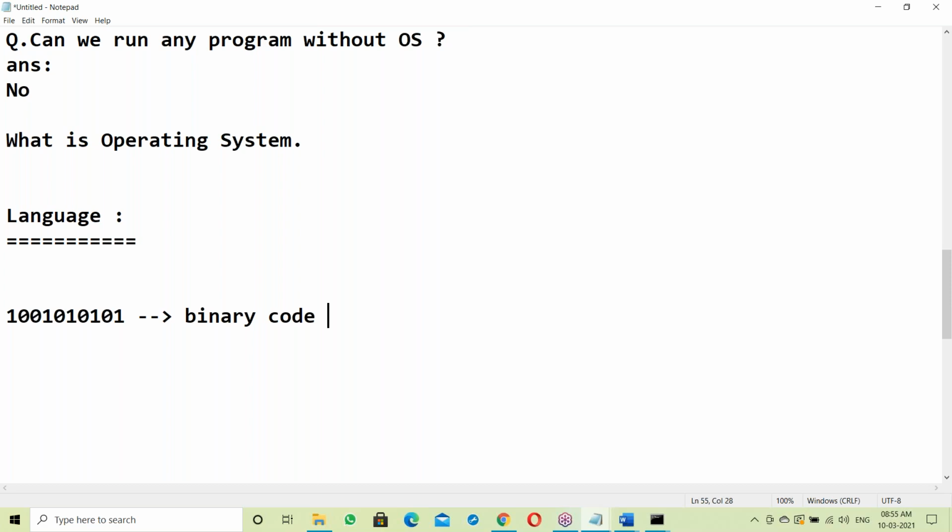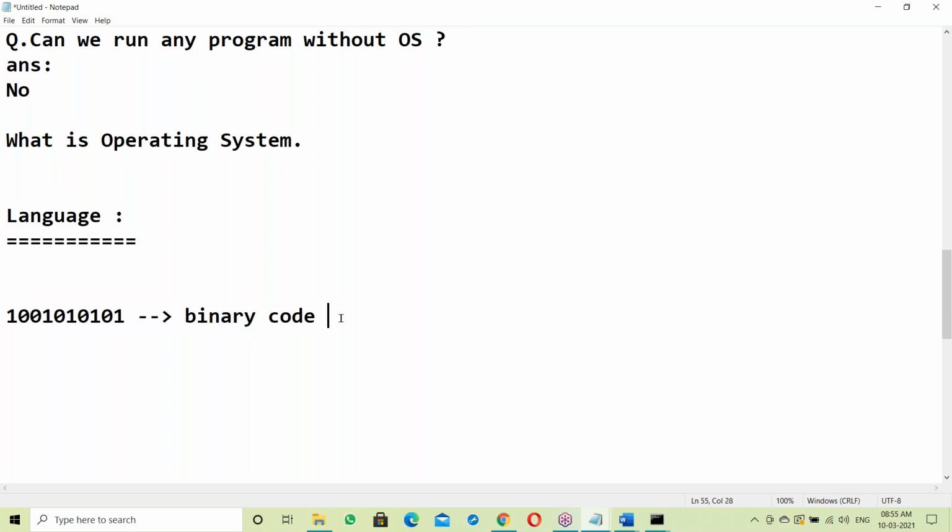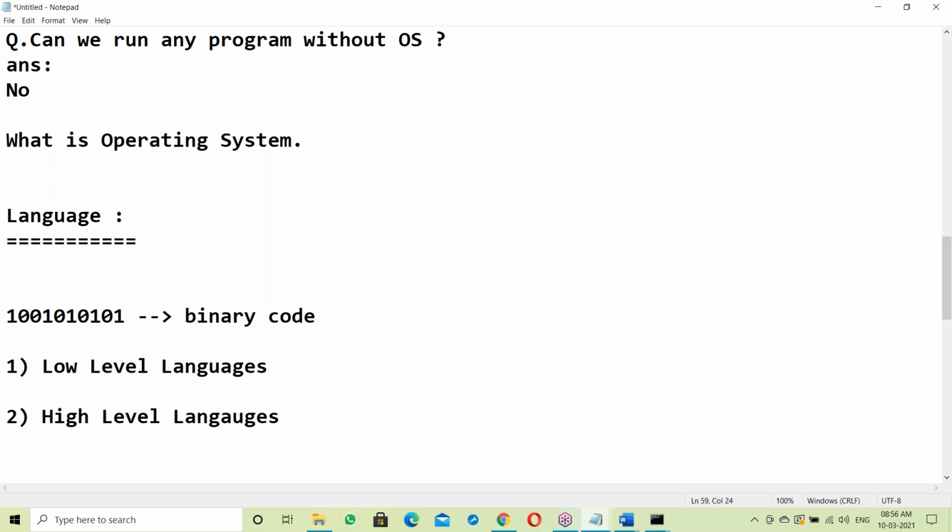So this system understandable language is a low level language. Languages fall into two categories. The first one is low level languages, and the second one is high level languages. Low level and high level languages.